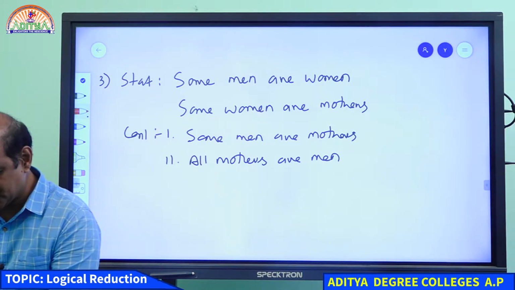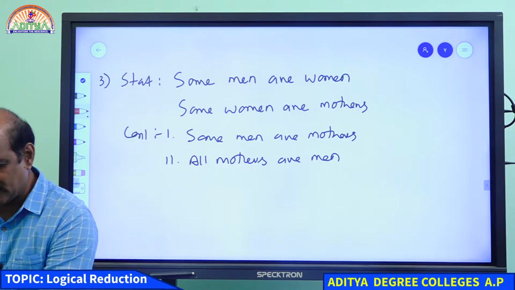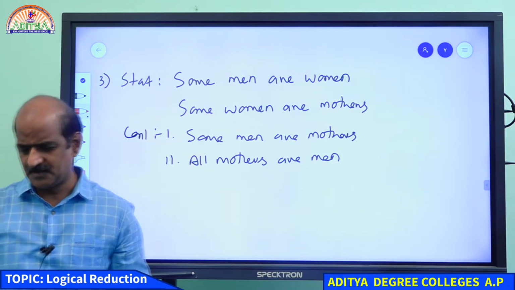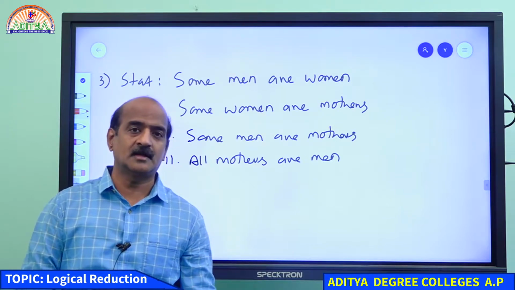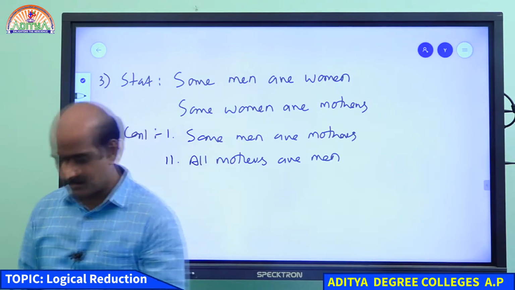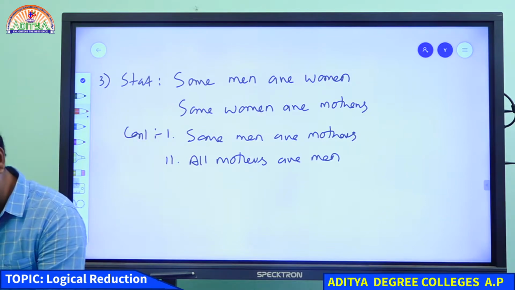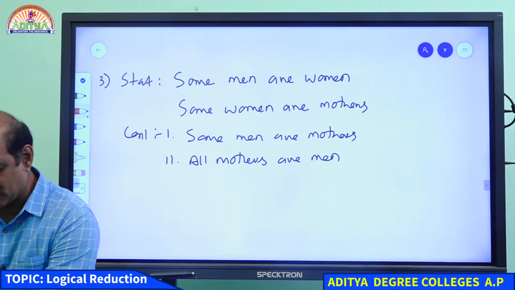Come on, student. Make sure that you try to draw a Venn diagram. Without any confusion, if we can land on a single diagram, we can think about the conclusion. Otherwise, we don't get it. That's it. Please confirm.